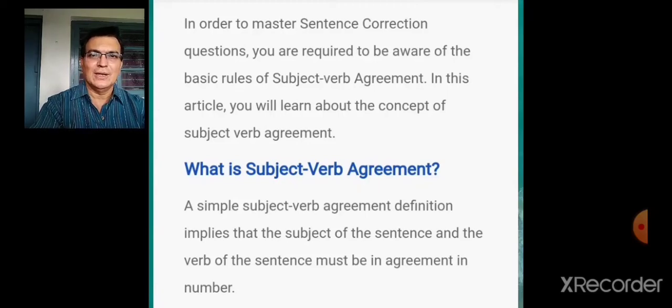Then afterwards we'll have a test. So first of all, let's understand what is subject verb agreement. The subject of the sentence and the verb of the sentence must be in agreement in number. That means if the singular subject is there, then verb will be singular. If plural subject is there, verb will be plural. Subject and verb will agree with each other in number.